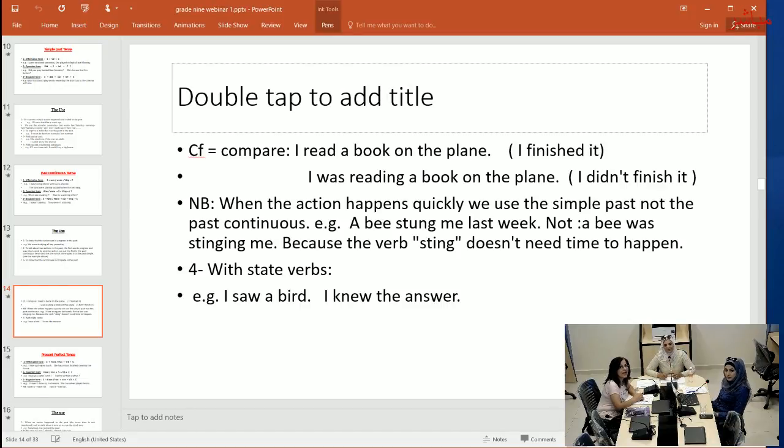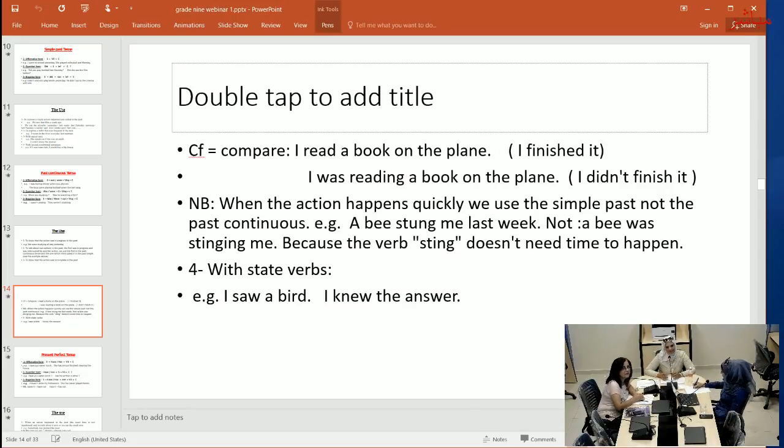Notice when the action happens quickly, we use the simple past, not the past continuous. Example, a bee stung me last week, not a bee was stinging me. Because the verb sting doesn't need time to happen. Yes, it happened quickly.